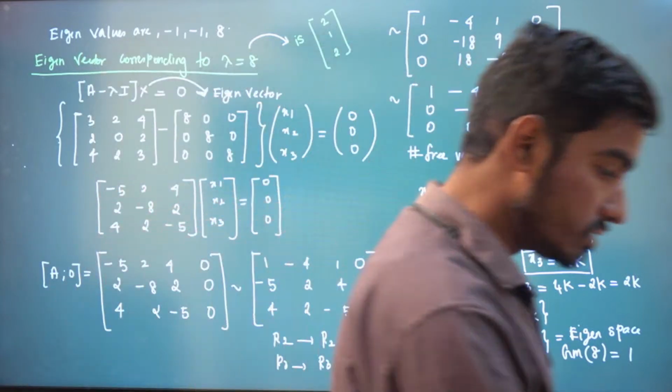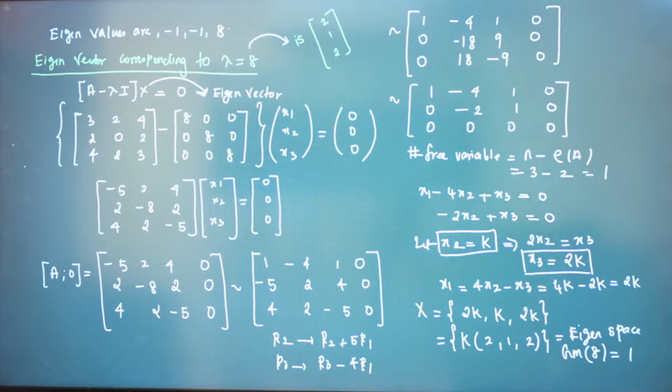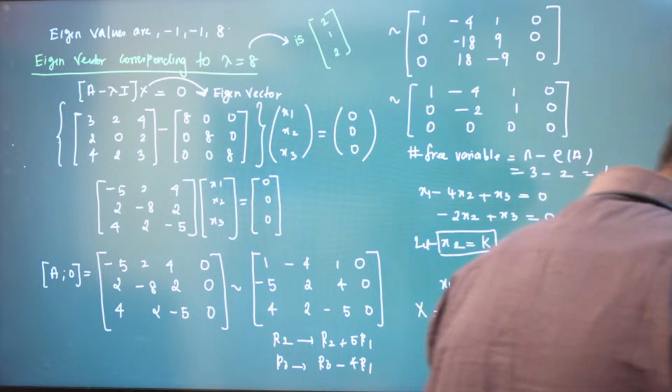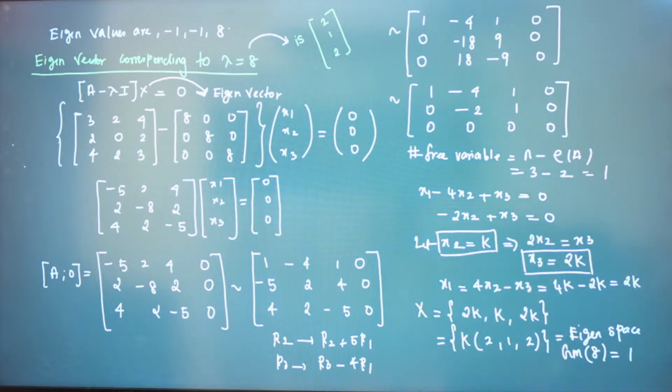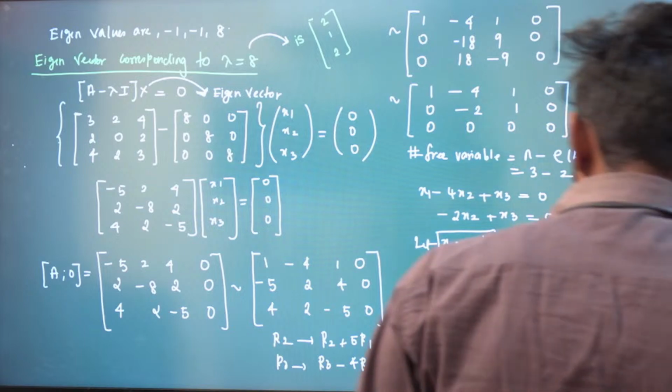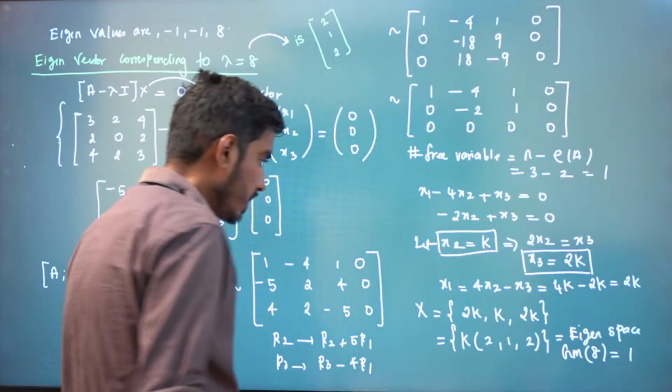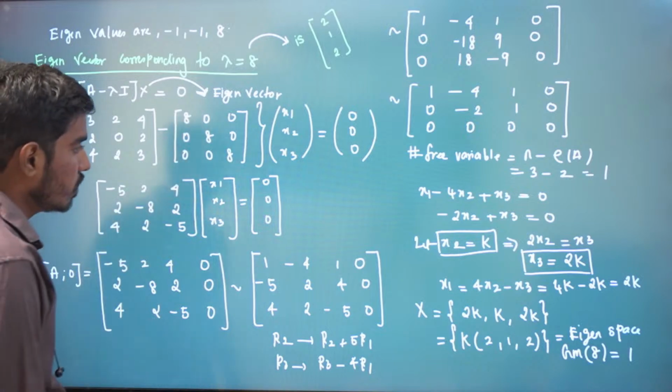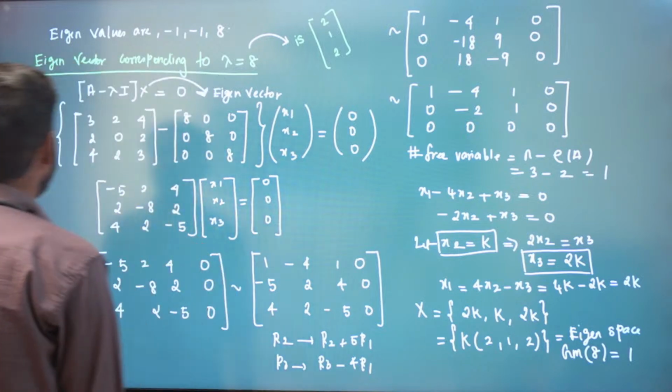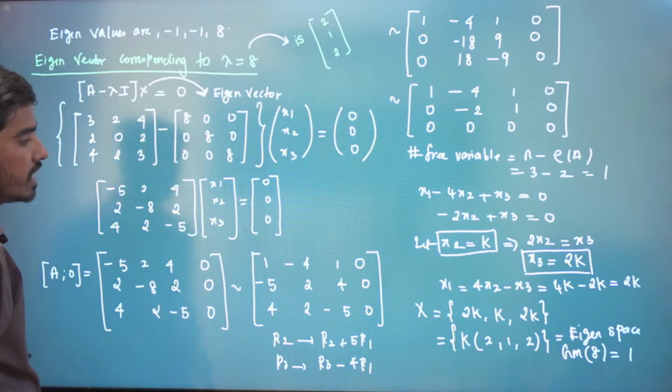So 2, 1, 2 is our eigenvector corresponding to lambda equal to 8. Now, what we'll do is we will find the eigenvector corresponding to lambda equal to minus 1.